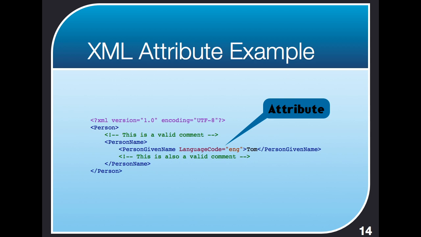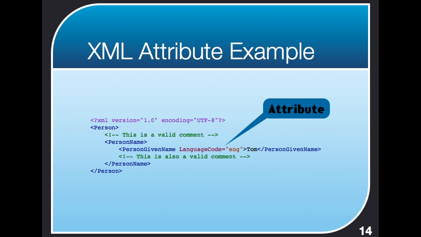Here is our XML example, only this time with an attribute added, and you'll see the attribute there inside the opening person given name tag. In this case, the name of the attribute is language code, and the value for it is ENG. And you'll see that in my editor, attribute names, in this case language code, get colored a dark red, and the values for those attributes are basically a dark orange. So you'll see it there.